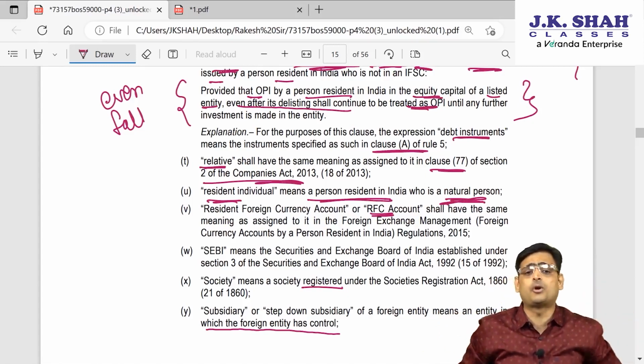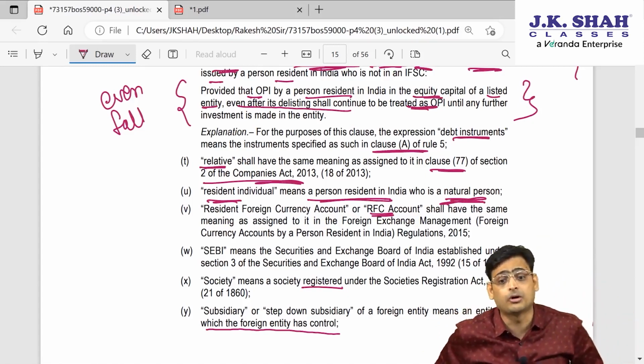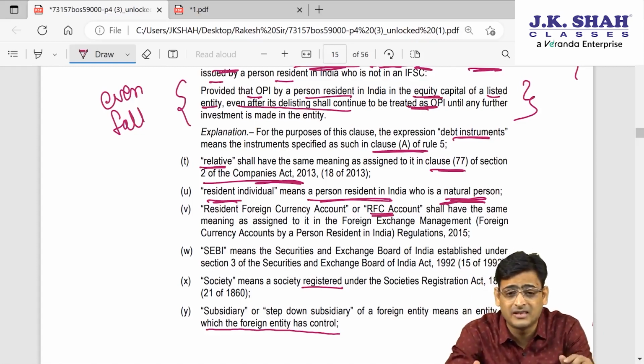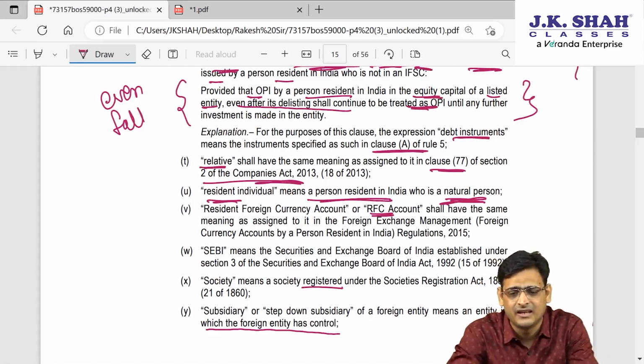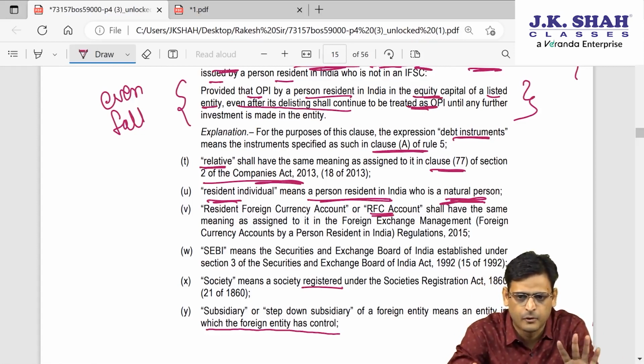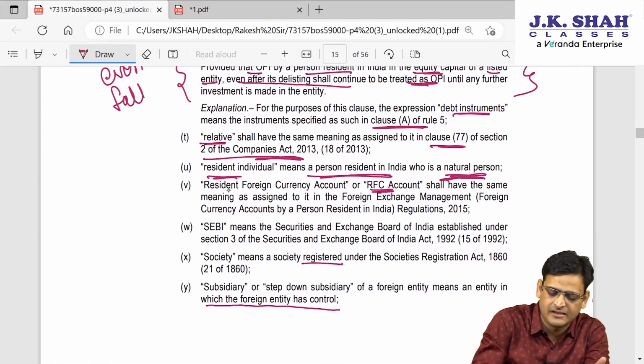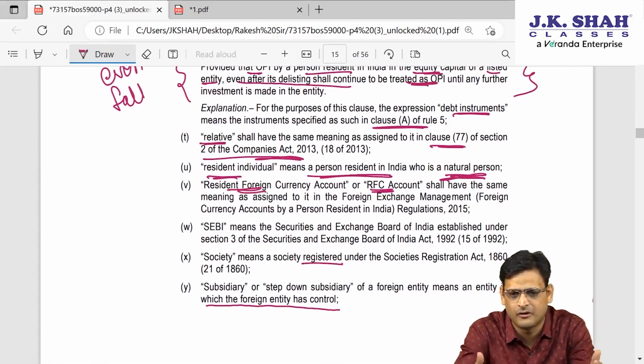So here whenever they talk about resident individual, they will be talking about natural human beings like you and me. And whenever they talk about Indian entity, they will be talking about four people. Four people means Indian company, Indian body corporate, Indian partnership firm, Indian LLP, like that. So they are saying that. Then RFC, same meaning as we have studied. I have already taught you what is RFC when I was teaching you FEMA.